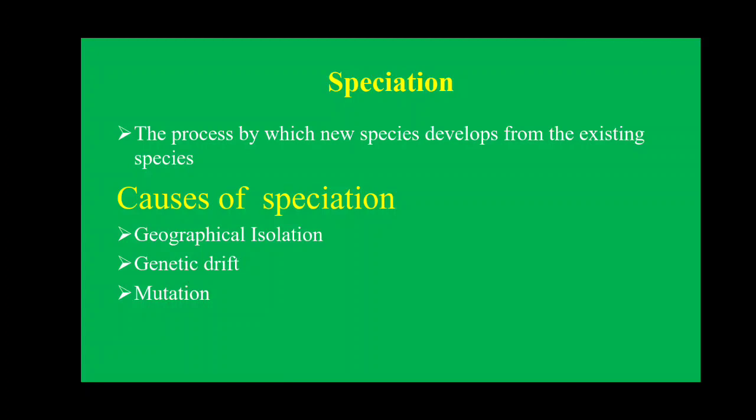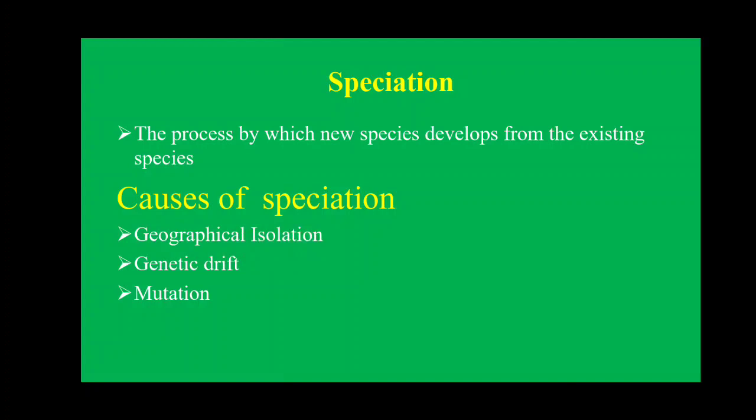First one is geographical isolation. Geographical isolation means what? Different geographical areas. Suppose initially we have only red beetles, and those red beetles are living on one mountain area. Some of the beetles migrate from that area to another area where the condition is somewhat different. What will happen? Because of the different conditions, they adapt new characteristics.